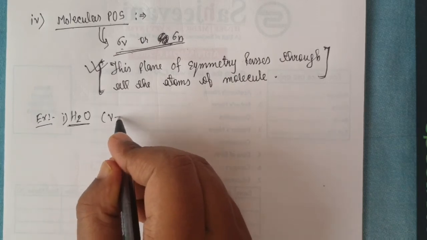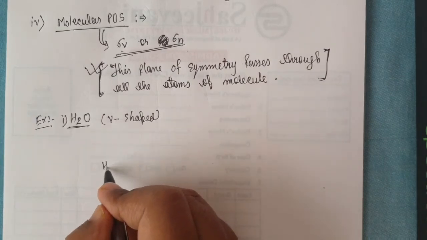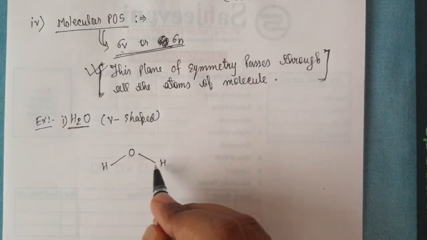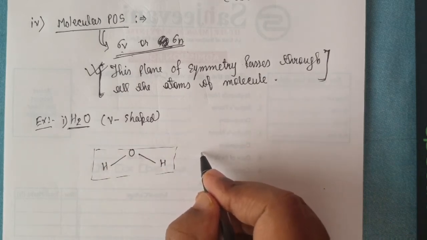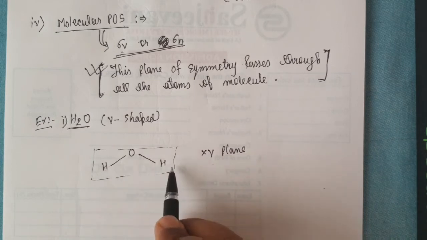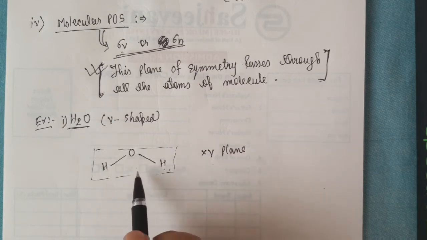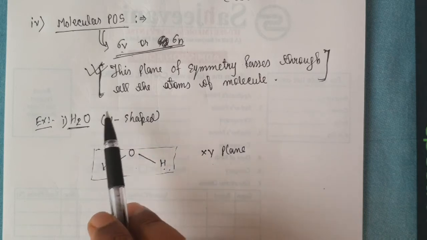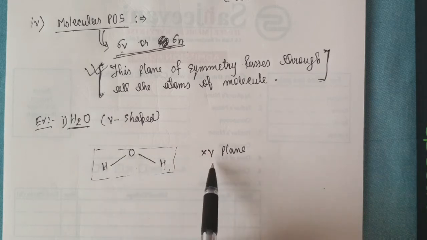As you know, this is a V-shaped or bent molecule, like this: H, O, H. And if this molecule is presented on the XY plane, because this is a planar molecule, because all the atoms are lying on the same plane, it means there is a possibility to find a molecular plane of symmetry, because a molecular plane of symmetry is only possible when all the atoms of the molecule are lying on the same plane.